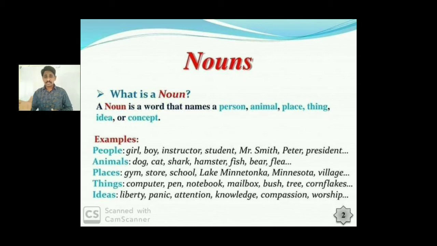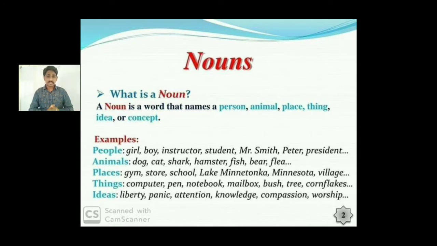Names of animals, your pet animal, dog or cat, giraffe, elephant, lion, tiger, squirrel, fish, flea, bear, all these are the names of the animals. And names of places, New Delhi, Bangalore, Hyderabad, Chennai, Ahmedabad, Jammu and Kashmir. So names of all the places.